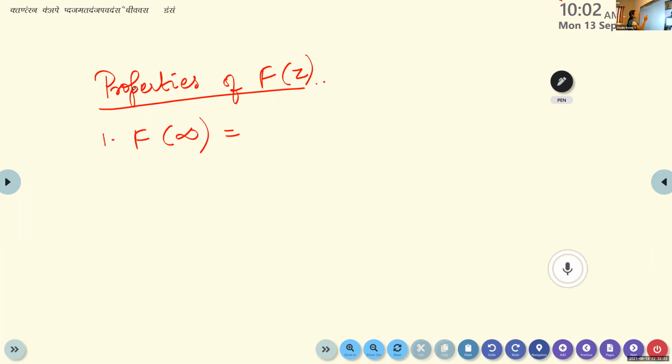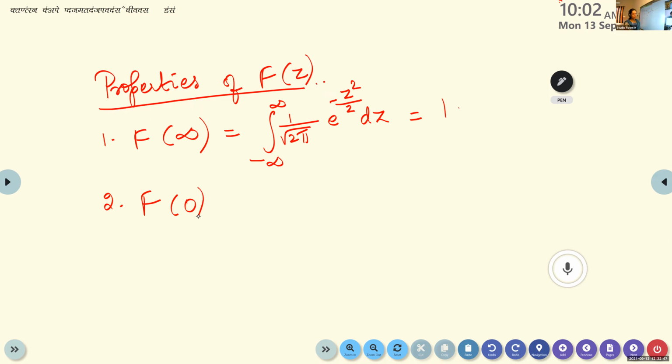The integral from minus infinity to infinity, the full area we are considering, of 1 by root 2 pi e raised to minus z square by 2 into dz, will always be 1. F of infinity is 1. Total area, that means we consider the full area. So can you tell me what will be F of 0? What can you guess the answer? What will be F of 0?